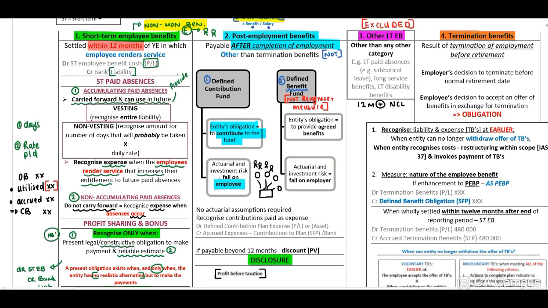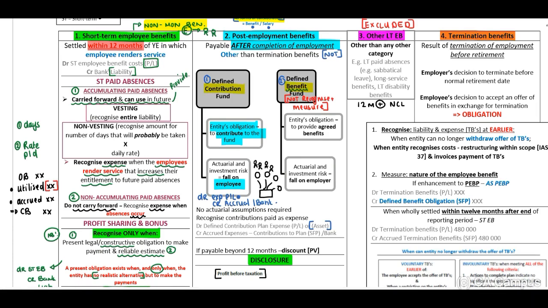Now, what is important to identify is that the risk relating to the investment will fall on the employee. But when you think about your journal entry, you will still have to debit your expense in your profit or loss and credit your accrual or bank if being paid out. And if they indicate to you that the contribution will be recognized to the asset, you need to debit your asset. Therefore, you will have to read. Now, a defined benefit plan. Now, what is the difference between these two?